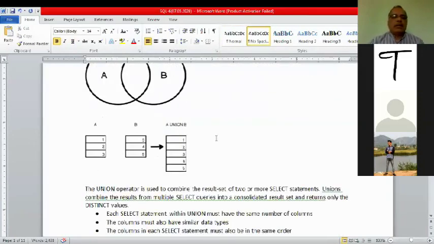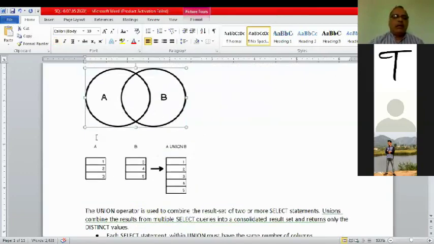Now how does this work? This is a graphical representation of the tables. Say A is a table, B is a table. When you make the union, table A contains 1, 2, 3, 5 data. Table B contains 3, 4, 5 data. And when you make the union of these two, you get 1, 2, 3, 4, 5. So common values are replaced. Only distinct values are taken. 3 is the common value to both A and B, so 3 is taken only once. I think you understood.